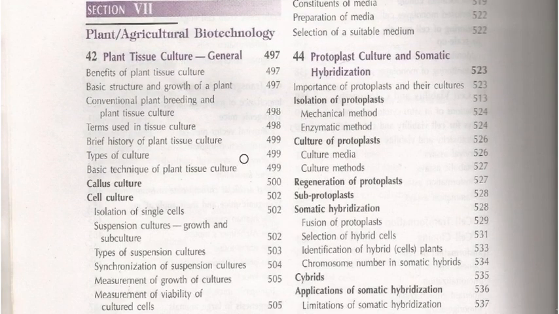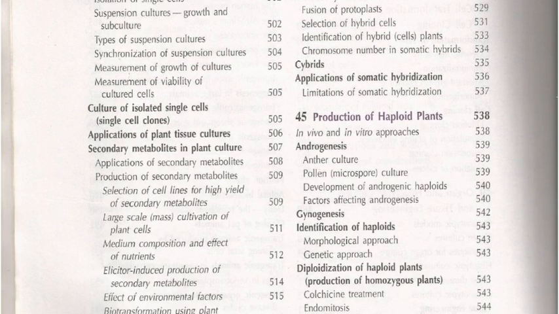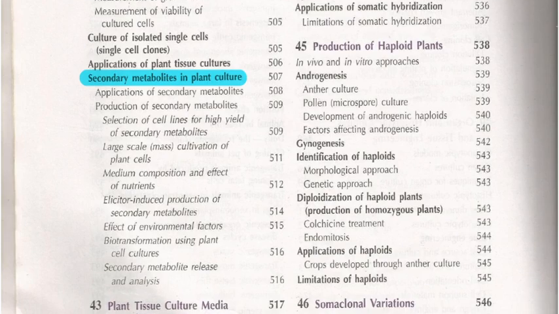And the next thing is that you have a separate section called plant and agriculture biotechnology. In that you have protoplast culture, and somatic hybridization is again an important thing that you should study. Next you have secondary metabolites, which is again an important topic, secondary metabolites in plant culture. So if you have your syllabus in your hand and you compare that syllabus with this particular book, then you can relate that the topics given in the syllabus will be taken from this book only. So there are various chances for questions in the paper to be asked from this book only. So if you don't have time, just study this book only.